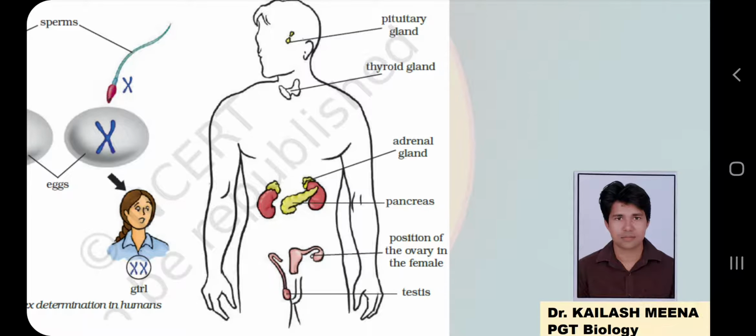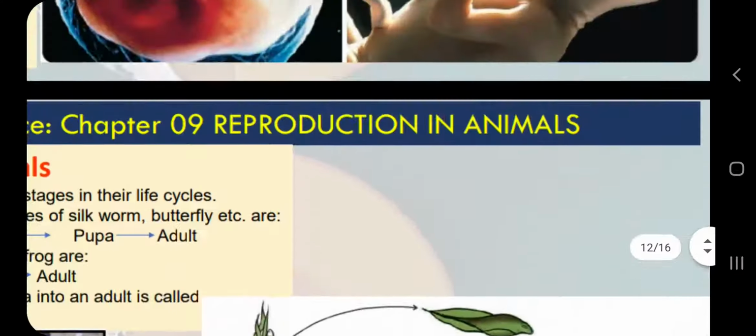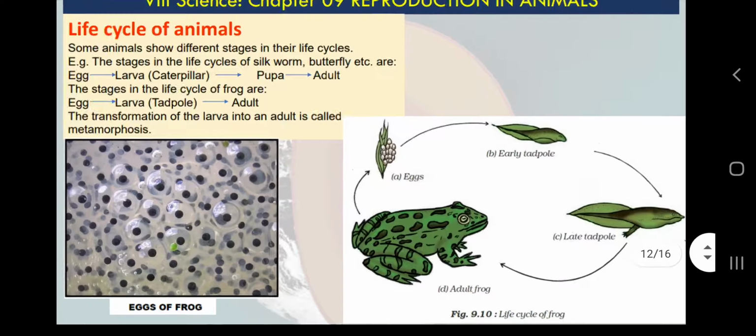These glands secrete some chemicals, and those chemicals are called hormones. In chapter number 10 we will learn about that. So one gland is called thyroid gland, it makes one chemical which is called thyroxine hormone. So actually in frogs that hormone is required for this type of development, okay.